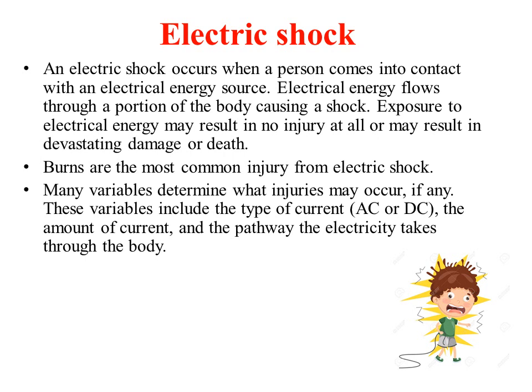When we say the pathway the electricity takes, it means, if we come in contact and the electricity passes from the left hand to the right hand, that means it passes through the heart, and the injury that is caused may be fatal. But if the electricity flows from the left hand through the left leg, then the fatality will be a little bit less. So that is what we mean by the pathway.